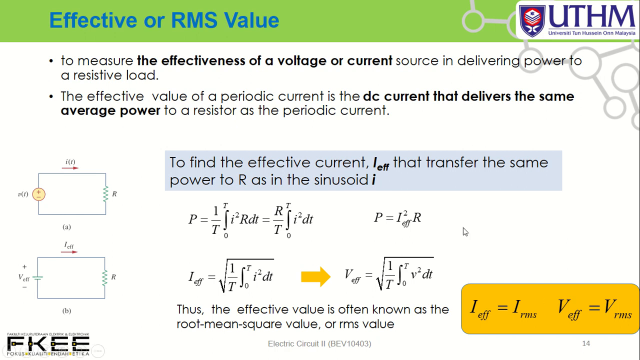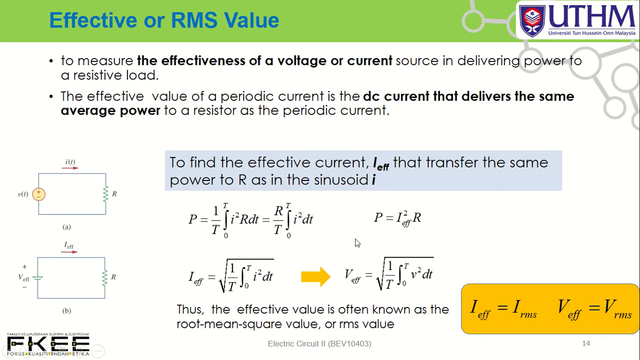In order to transfer the same power, first we need to define the power. Power equals 1 over T, integrate i squared R. We have a current, so how do we determine power? i squared times R. When you solve this equation, you get R over T, integrate 0 to T of i squared with respect to dt. This is equal to I effective squared R.